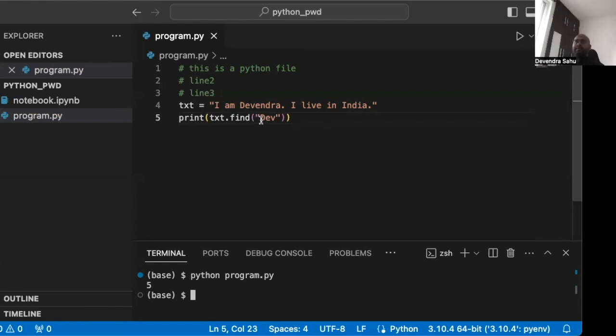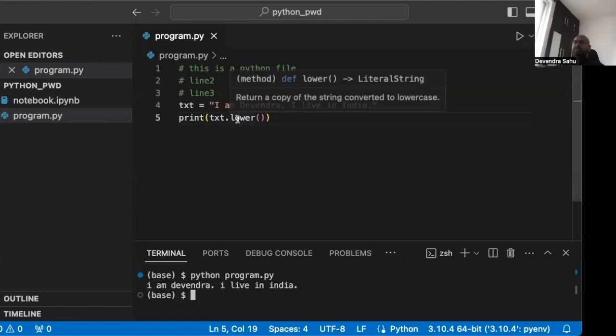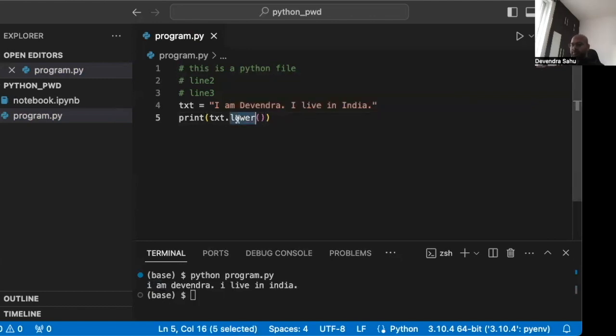Similarly, if I have something which is not there, it will return a -1 because it was not there. Okay, there are other functions which are used very commonly. There's one called lower. What happens is it will convert the whole string to lowercase. Similarly, there's a function called upper. So it will convert the whole string to uppercase. And see, everything is uppercase.